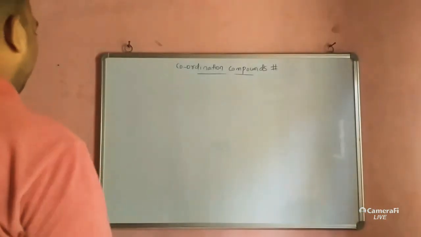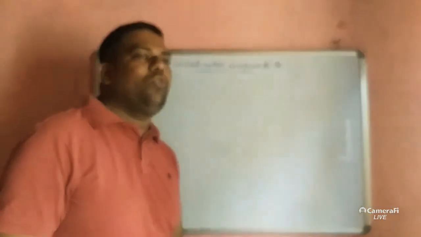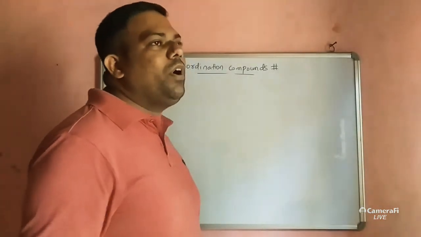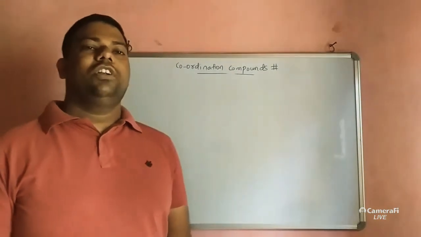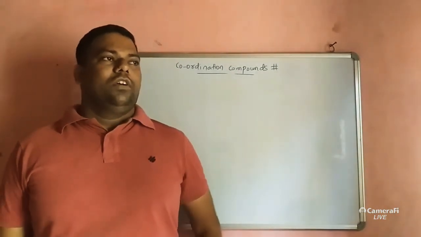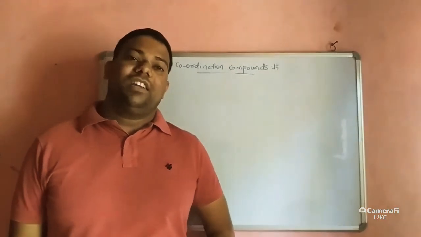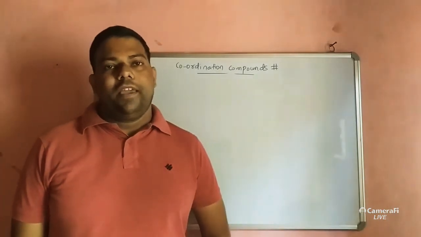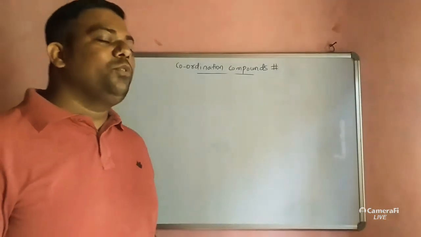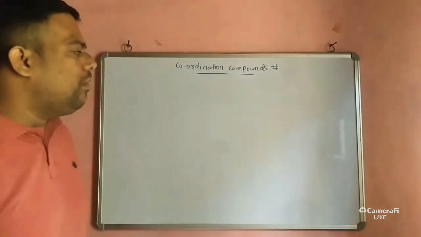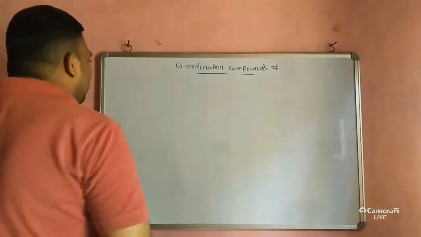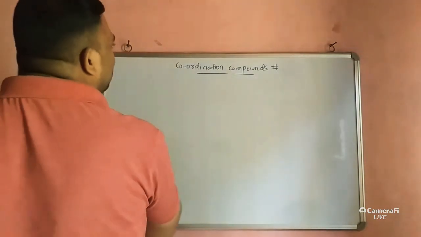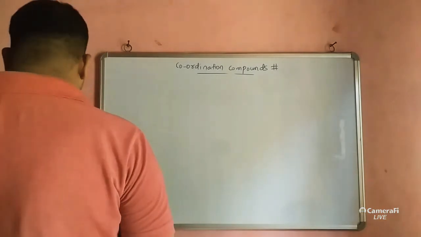So see what will happen in coordination compound. What is the coordination compound? It is very important, it is used in medical chemistry, in electroplating. There are a variety of uses of coordination compounds, so we will discuss here. You can write here the definition of this topic, coordination compound.